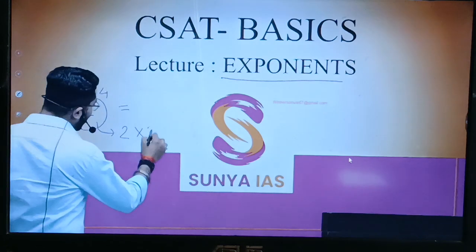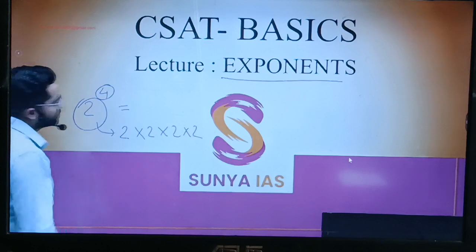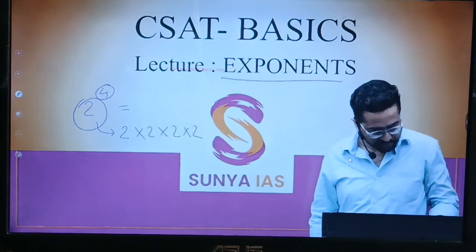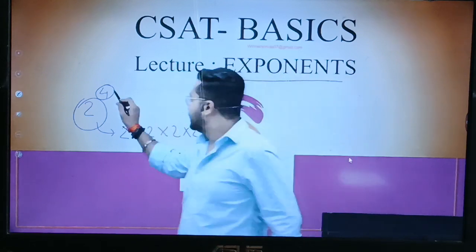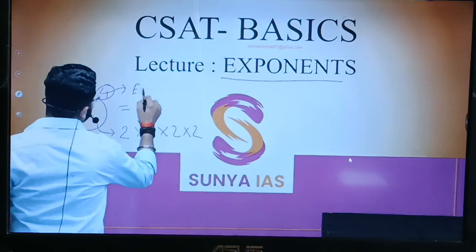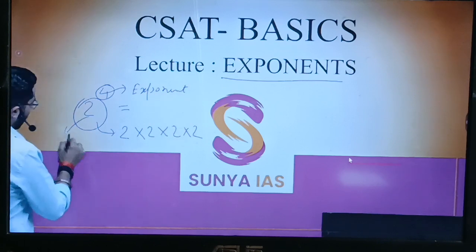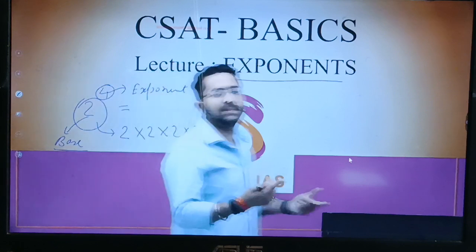How many number of times? 4 times. 2 into 2 into 2 into 2. So this 4 is called exponent, and this 2 is called base, the number which is getting multiplied by itself.